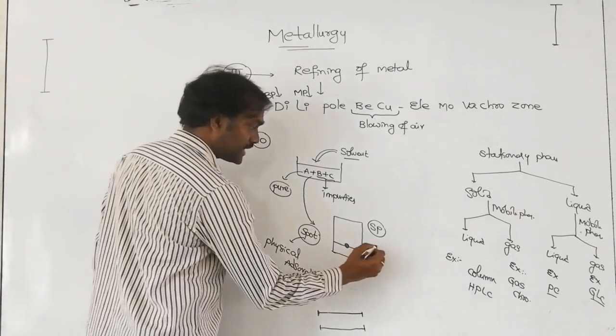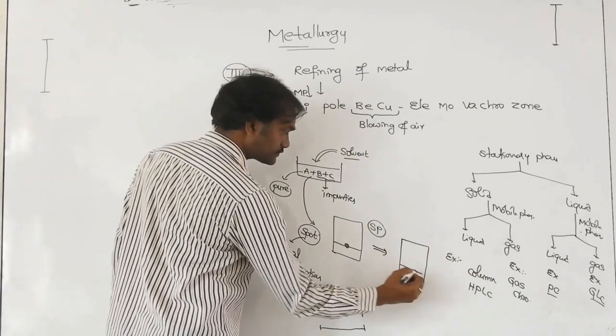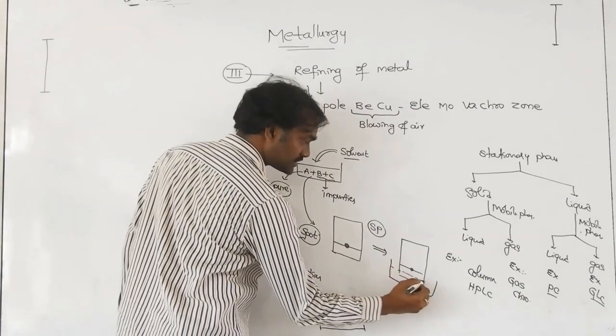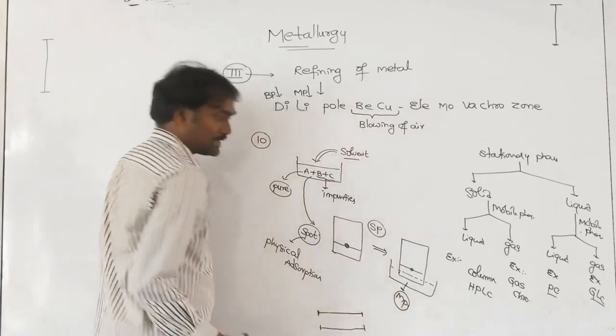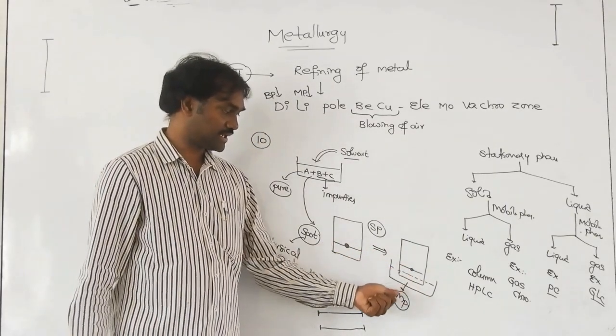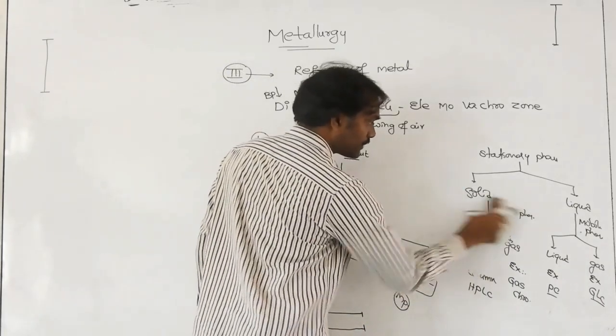Now this is taken into the mobile phase, so it is immersed in the mobile phase. The liquid is any one of the liquids according to separation capacity. If you immerse it, then what happens? From the dot,